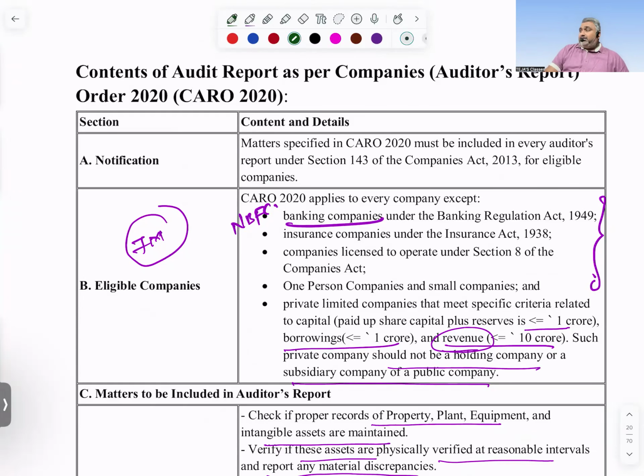Normally here also check whether they are asking about exemption from CARO, or applicability of CARO. Please check the question carefully. The following class of companies are exempted from CARO.